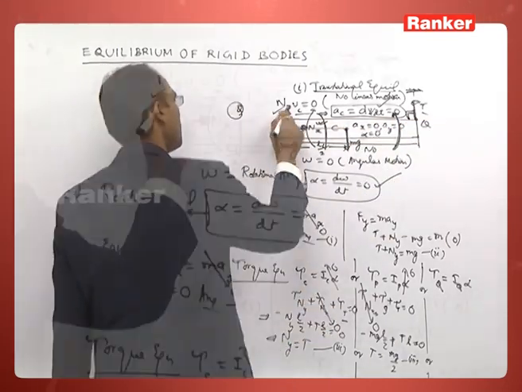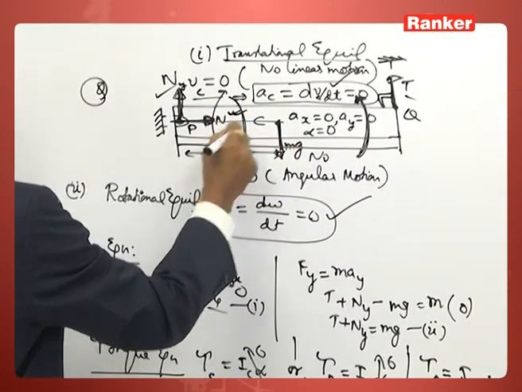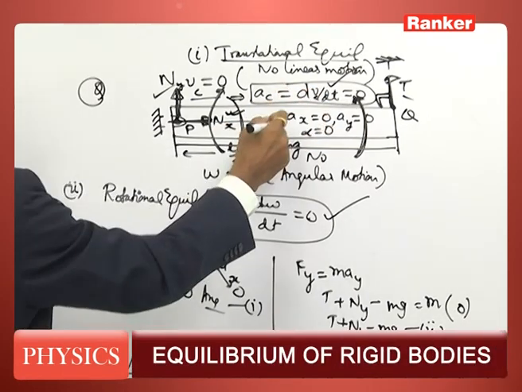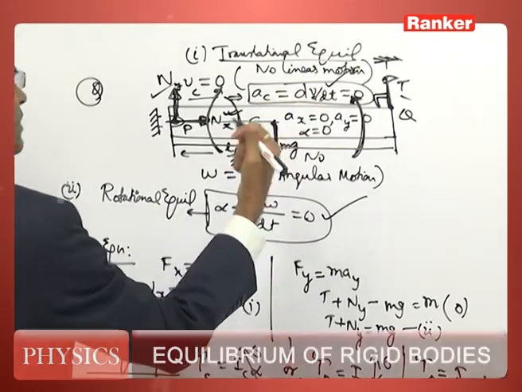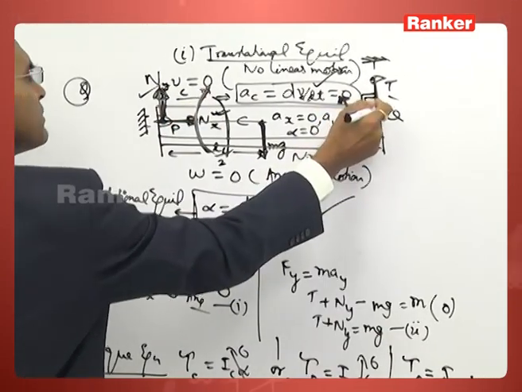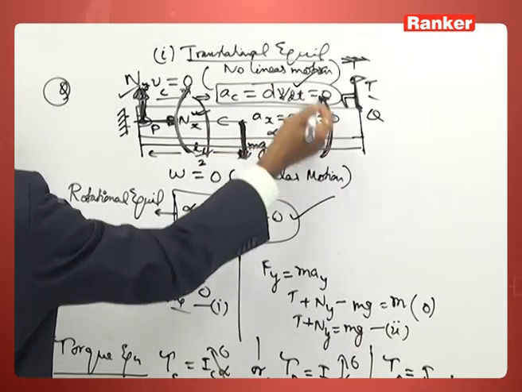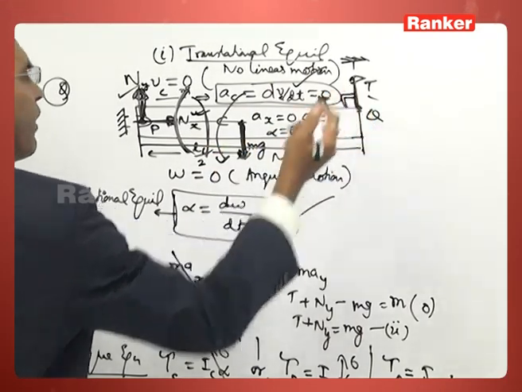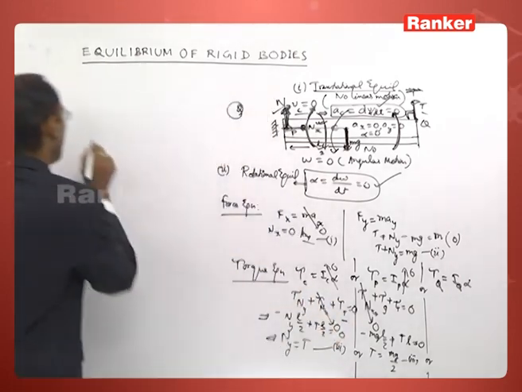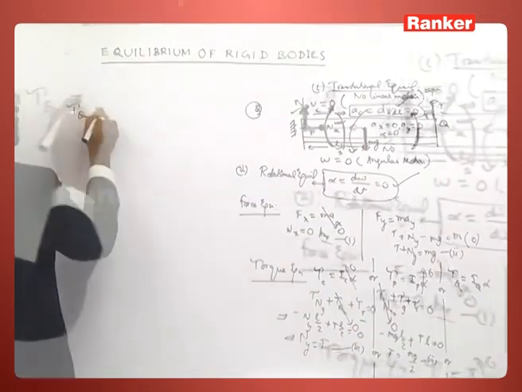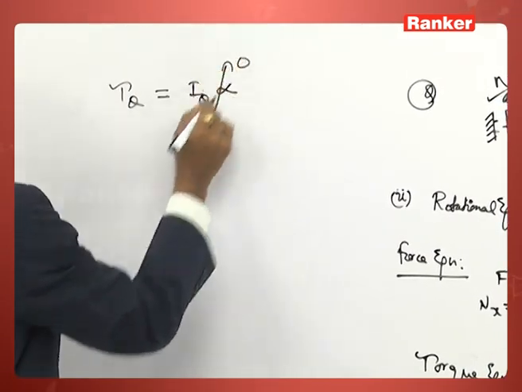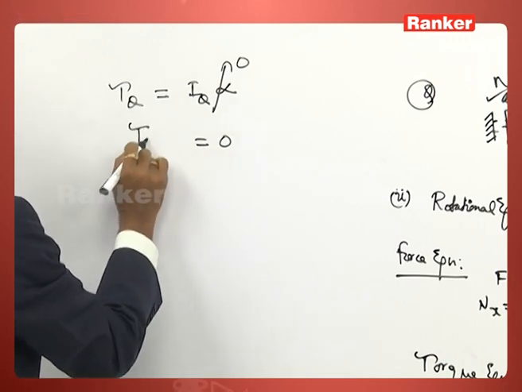Therefore, torque is produced by Ny and mg. Ny produces a clockwise torque, mg produces an anticlockwise torque, because this tends to rotate the rod in this way about this point, and gravity tends to rotate the rod in this way about this point. That's the idea. So tau Q is equal to I_Q into alpha. Alpha is 0 for rotational equilibrium. Therefore, tau Q is 0.